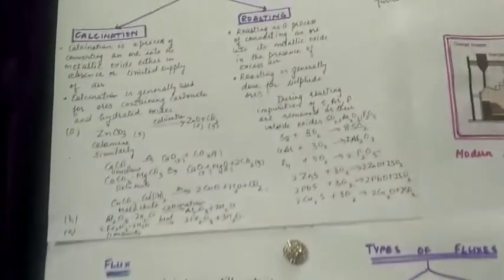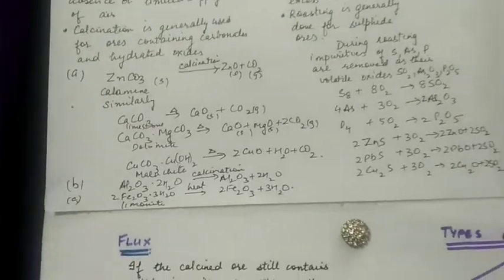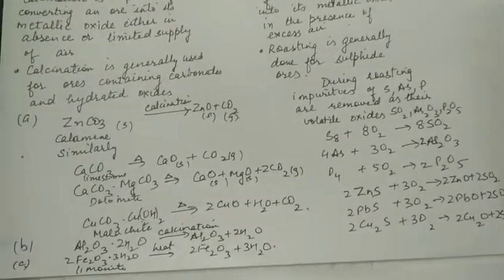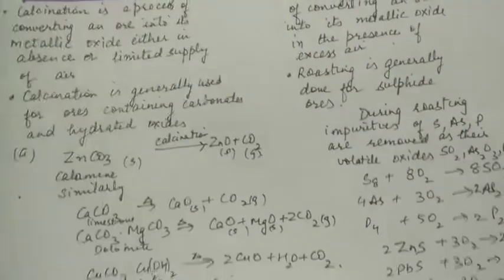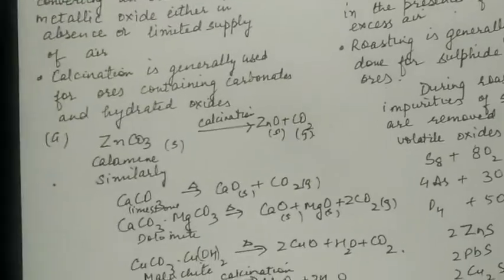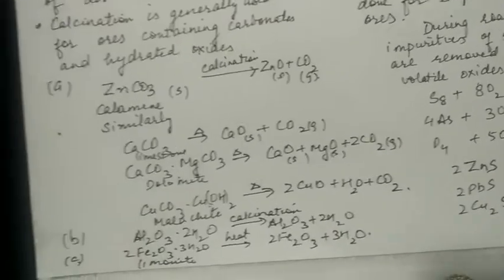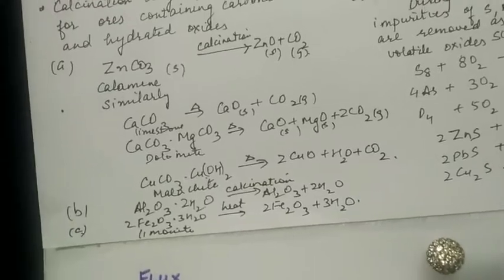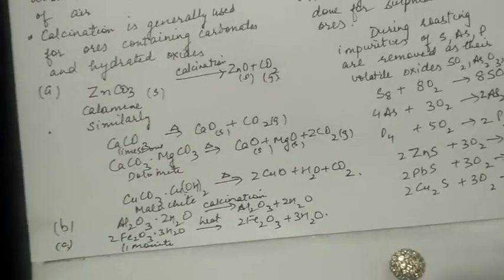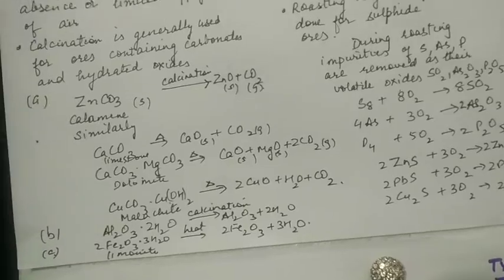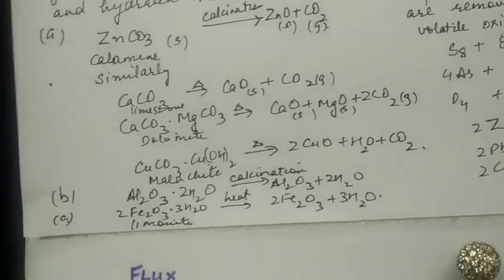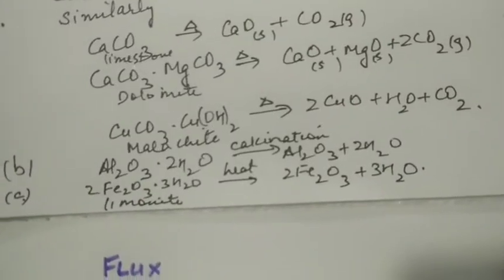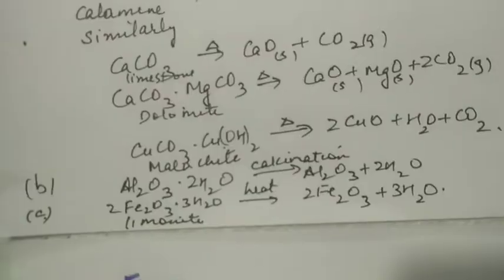The following changes may take place. Moisture is removed, the volatile impurities are removed, the ore becomes porous and hence easily workable, and water from hydrated oxides can be removed. So carbonate ores when heated will convert into oxide ore. For example, zinc carbonate, calcium carbonate, dolomite, bauxite. Water will be removed from the hydrated ore. You can also remove moisture from hematite ore.